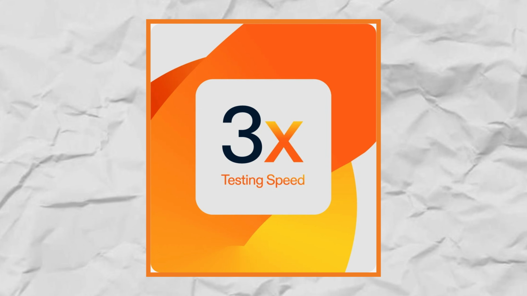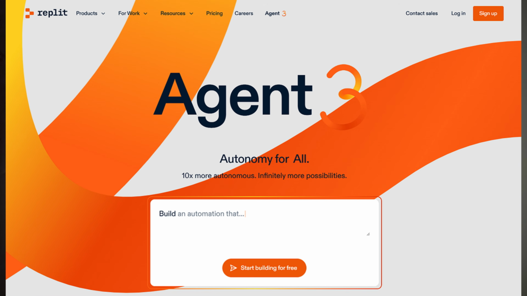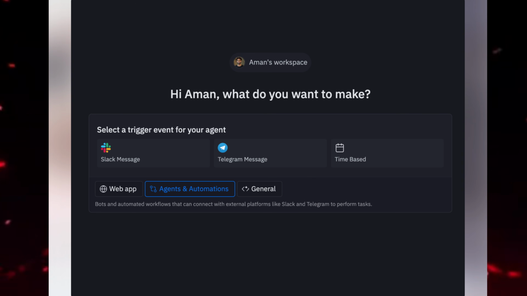Replit can now run autonomously for 200 minutes, which means you can set a task and let it work while you do something else. It can even open a browser, test the application it builds, spot bugs and fix them automatically. But the most exciting update with Agent 3 is that you can now build your own agents and automation, which means bots on Slack, Telegram, or even scheduled workflows that handle repetitive tasks for you. In this demo, we are going to be creating automation to get updates on our email.